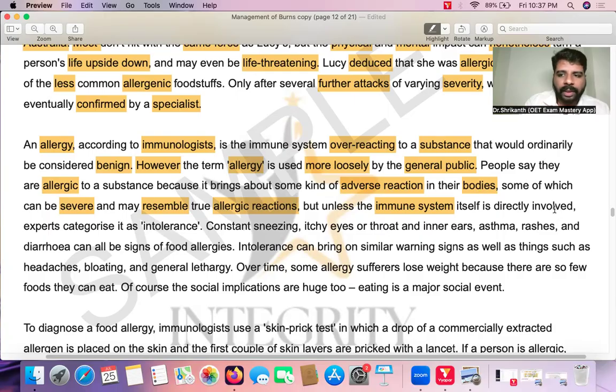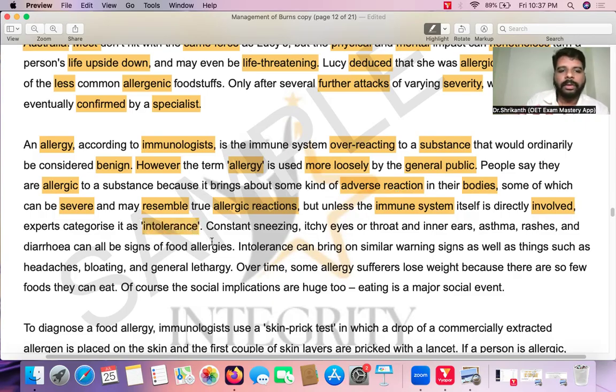So what does that mean? If there is involvement of the human body's immune system, then only it is an allergy. So if there is no involvement of the immune system, then it is not an allergy. But what are people doing? The people, they don't know anything about the immune system. So anytime they get an adverse reaction, even if their immune system is not involved, because of their lack of knowledge, they will say, oh, I am allergic. And this is what we call intolerance.